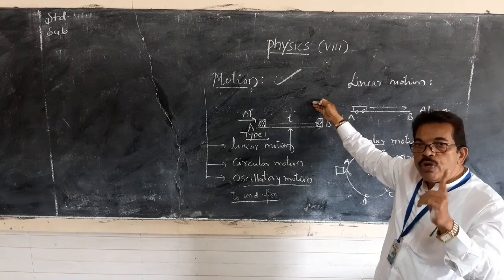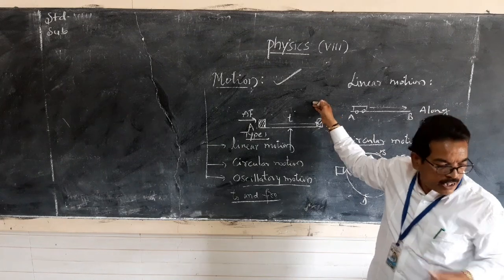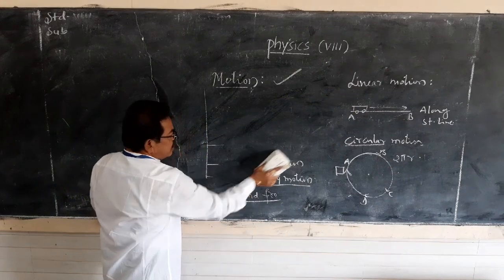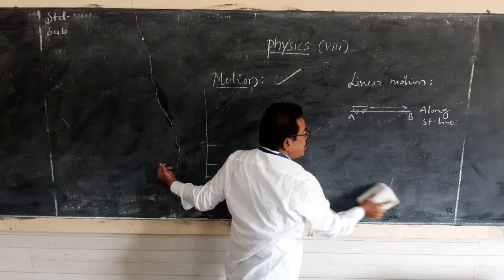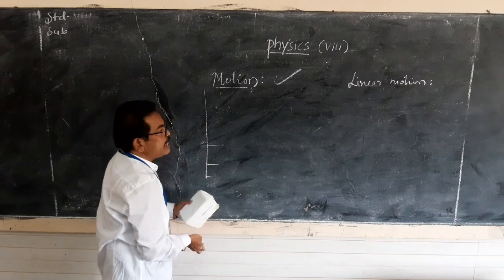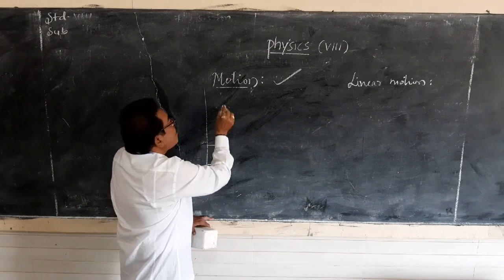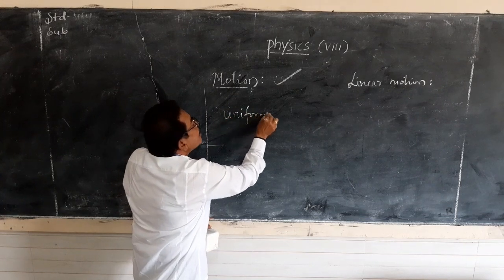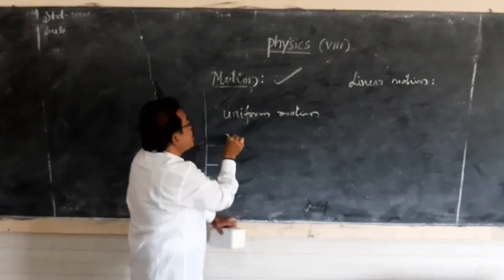And also, we have two different types of motion. Let us discuss about that. See, whenever the moving object changes its position with time as well as with different speeds, we have two types of motion, that is uniform motion, then non-uniform motion.